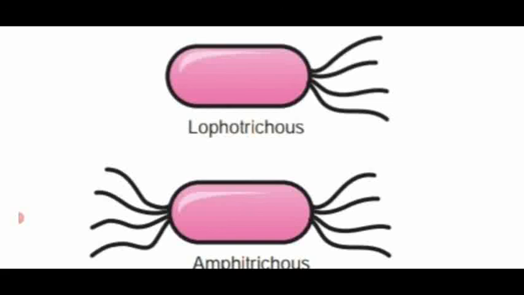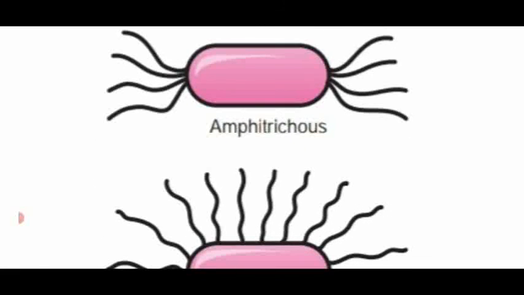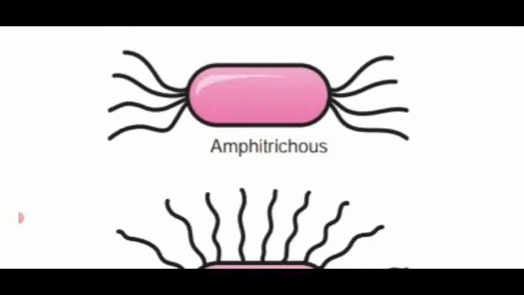The next one, Lophotrichous, a tuft of flagella, a group of flagella, which is present at one end of the bacteria, is named as Lophotrichous. Next one, Amphi. Amphi means both. Amphitrichous. Tuft of flagella which is present at both the ends. That is said to be Amphitrichous.